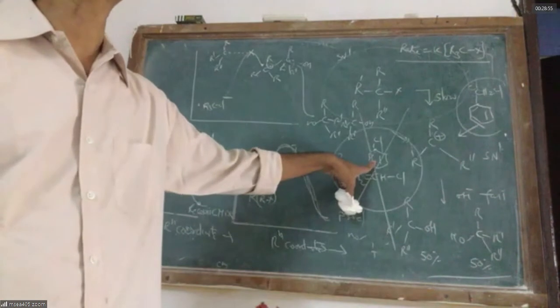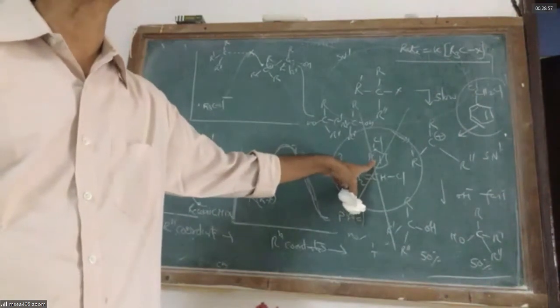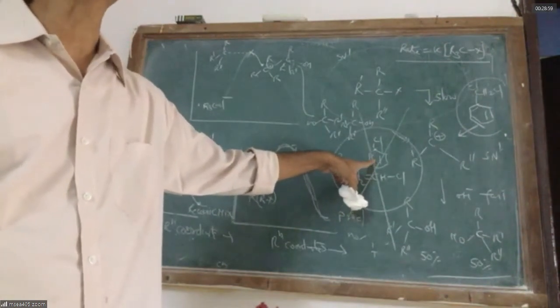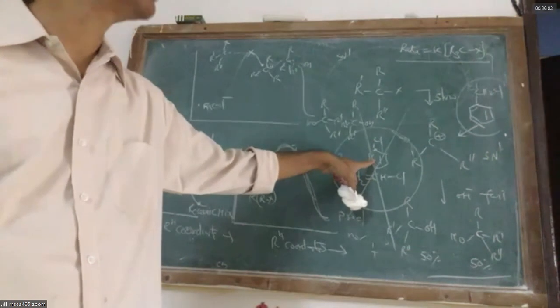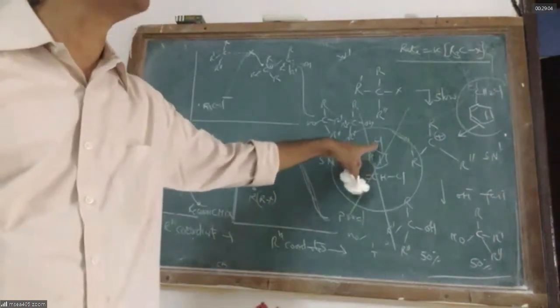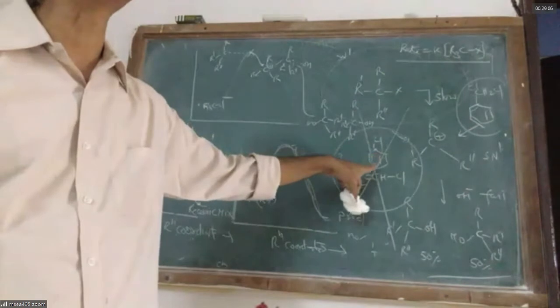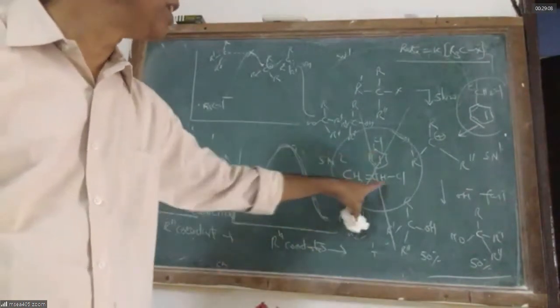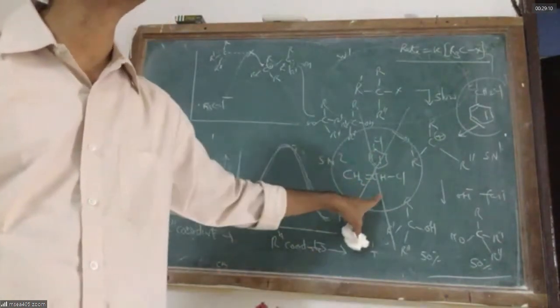Chlorobenzene, what type of nucleophilic reaction does it prefer? It will not prefer any nucleophilic substitution reaction because the C-X bond has double bond nature, which is difficult to break. No SN reaction. Vinyl chloride, what type of reaction does it prefer?